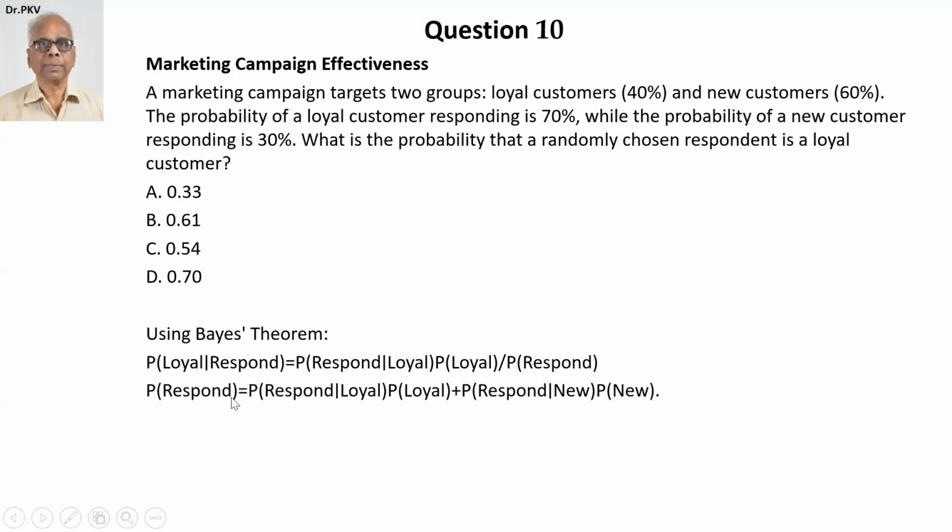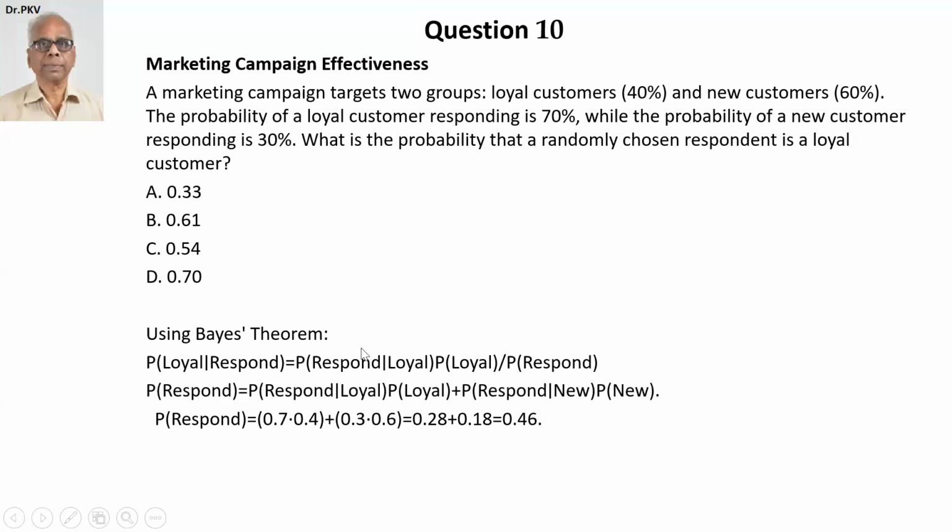Probability of response is equal to probability of response given loyal into probability of loyal plus probability of response given new into probability of new. This is the marginal probability of response. Now let us substitute the values into the places. Probability of response equal to 0.7 into 0.4.